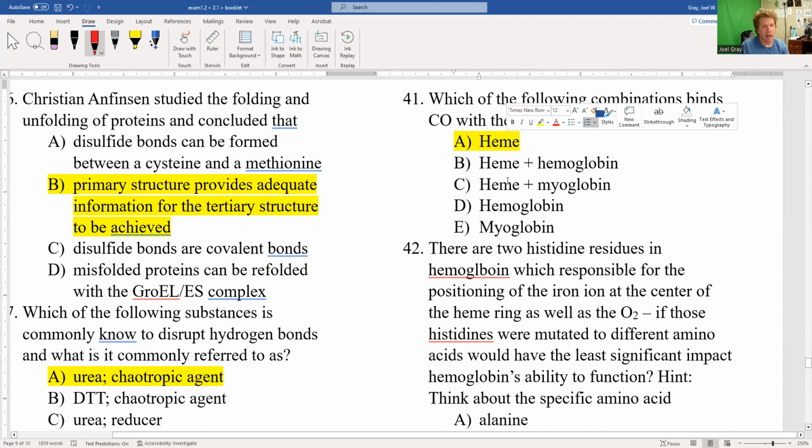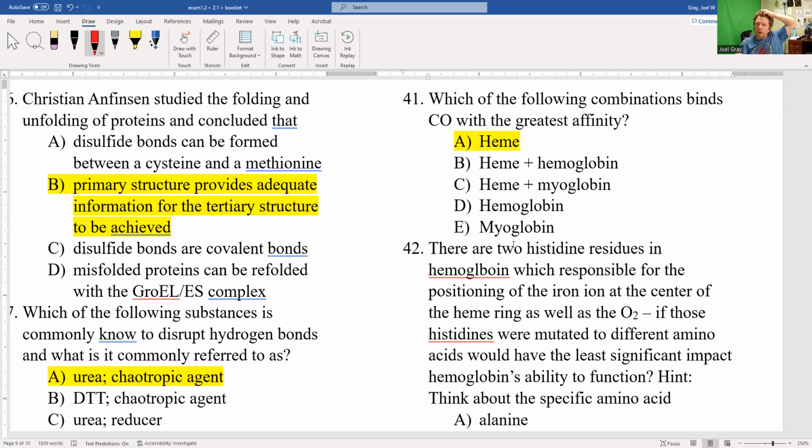Heme has a very, very high affinity for carbon monoxide, especially in comparison to O2. Whenever you add any part of the protein, whether it's hemoglobin or myoglobin, that protein's going to kind of block the ability of that heme ring to bind Fe2+ and to bind carbon monoxide.